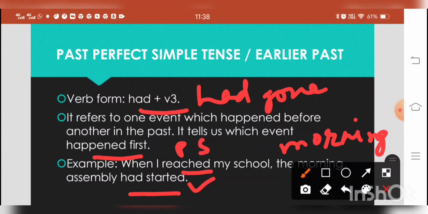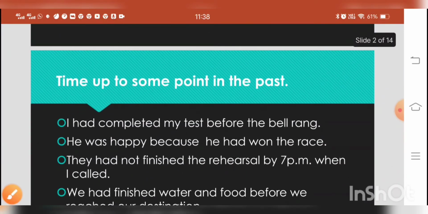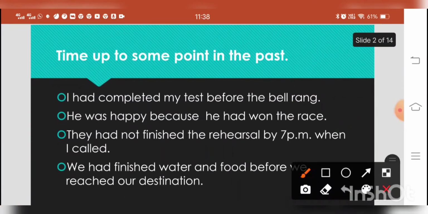Children, remember, past perfect expresses complete action, and it is generally used with past simple tense. Past perfect simple tense refers to time up to some point in the past. As I told you earlier, the action which took place in the past, and which took place earlier than the other, is expressed through past perfect tense. See the examples.